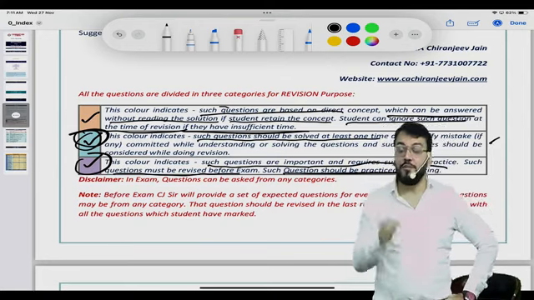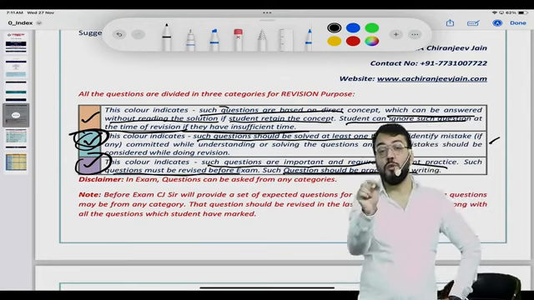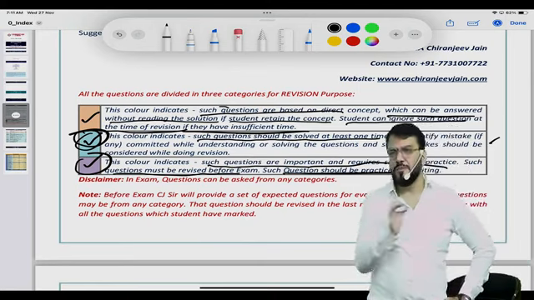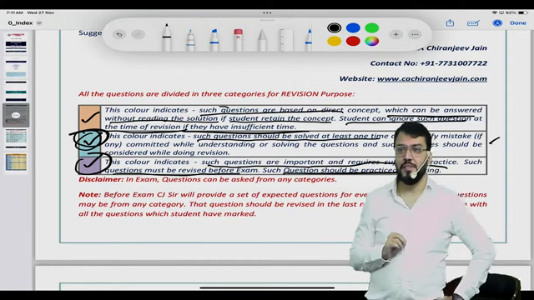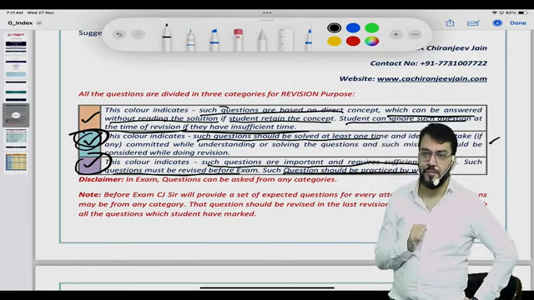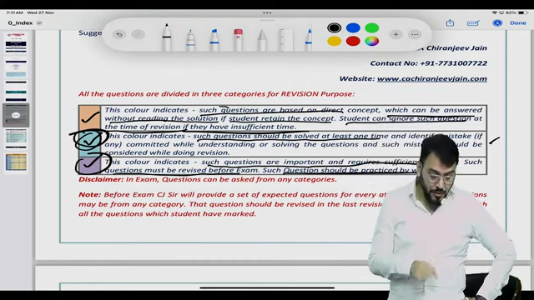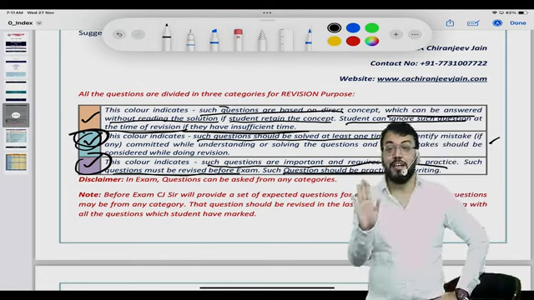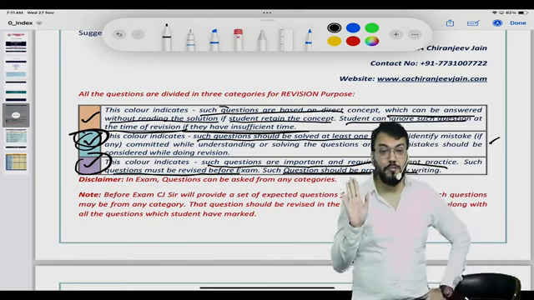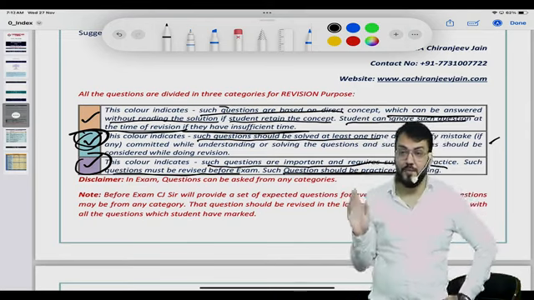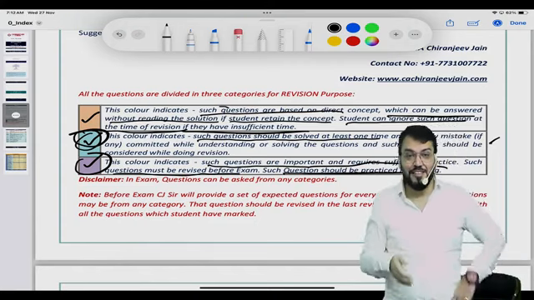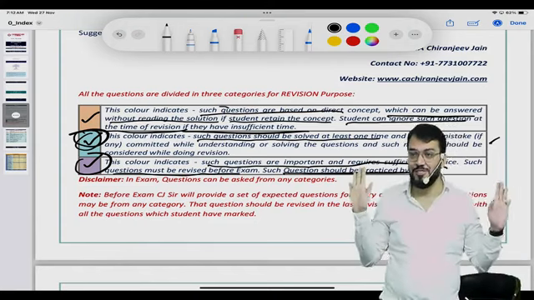Questions may come from there also, and most of the multiple choice questions will be from which category? First category. Most of the multiple choice questions. It is quite possible. Understood? So I have given a disclaimer that in the exam, questions may be asked from any category, Baba. So don't blame me if I have given this type of category. But then also I am better than others, na. I am giving all questions.